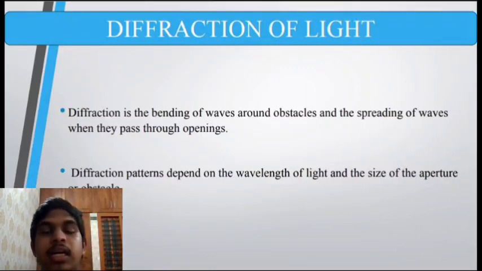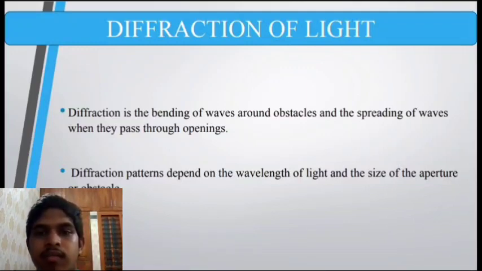Angular dependence. The diffraction pattern depends on the angle of observation, the wavelength of light, and the size and shape of the diffracting element. Diffraction grating equation. For a diffraction grating, the condition for constructive interference is given by the grating equation m lambda equals d sine theta, where m is the order of the fringe, lambda is the wavelength of light, d is the spacing between grating rulings, and theta is the angle of observation.